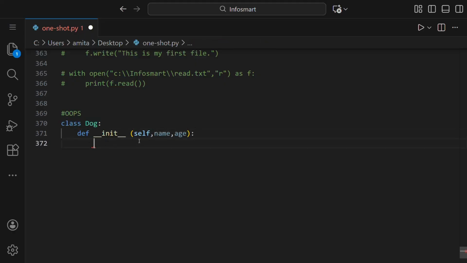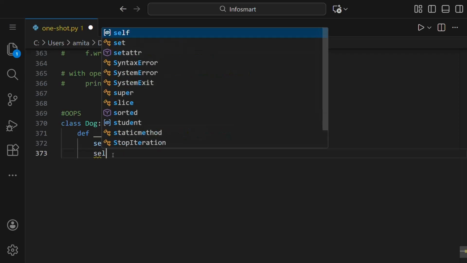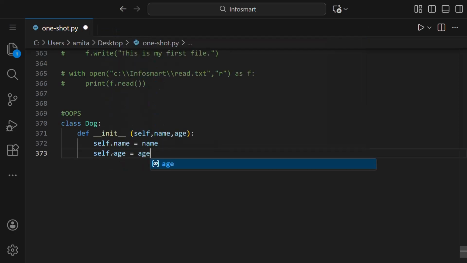So while initializing this, we have to write self.name is equal to name. Instead of using self, you can write abc here. Then it will be abc.name is equal to name, like this. Alright, so then it will be self.age is equal to age.